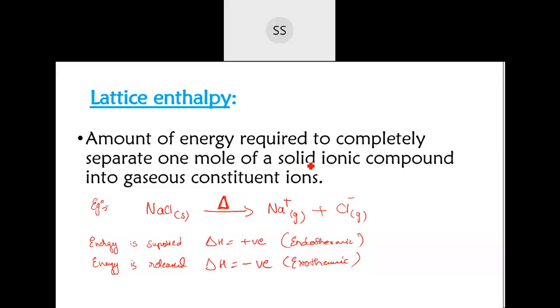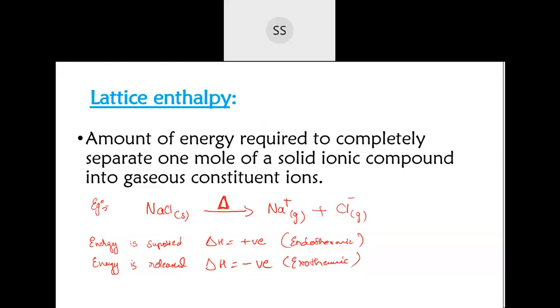What is lattice enthalpy? Lattice enthalpy is the amount of energy you have to supply to break 1 mole of ionic compound into its gaseous constituent ions. Just remember in simple terms: how much energy you are supplying to break them. Lattice means that whole structure of sodium chloride, when they are in their proper solid form with the correct arrangement, that is called the crystal lattice.